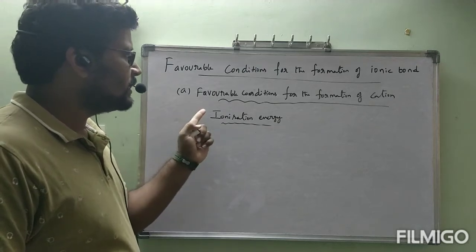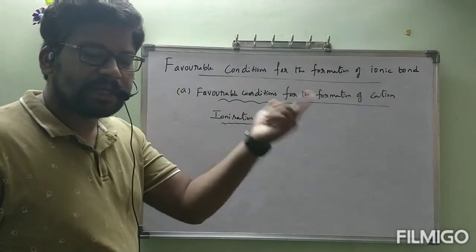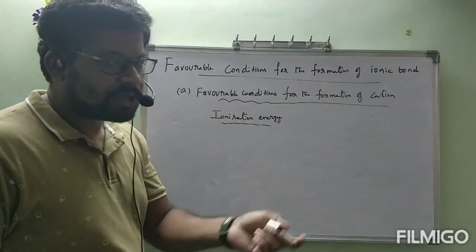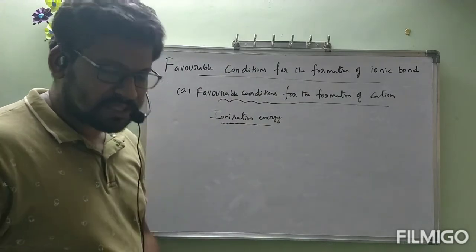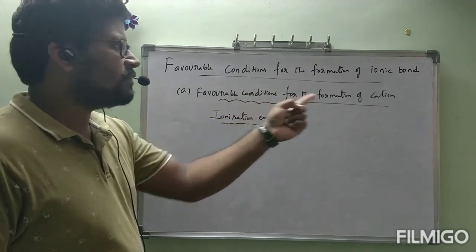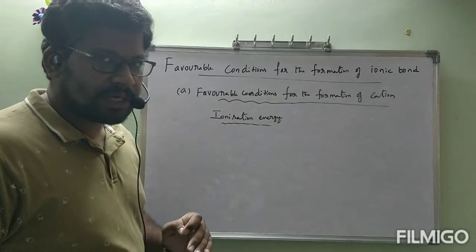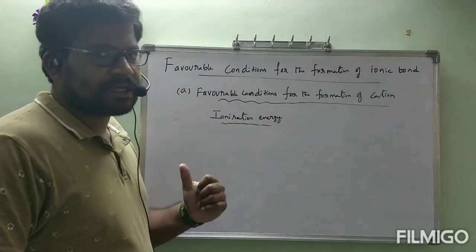Under that we will see separately favorable conditions for the formation of cation and favorable conditions for the formation of anion. Both of them we are going to see. So first we are going to keep the side heading, favorable conditions for the formation of cation. Now, instead of going directly to those conditions, let us see what this ionization energy is.